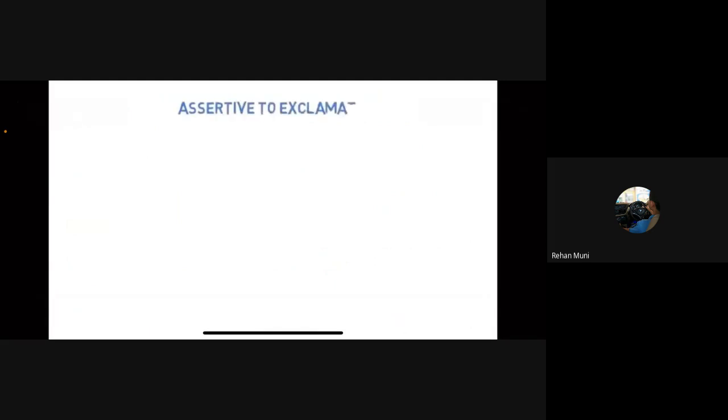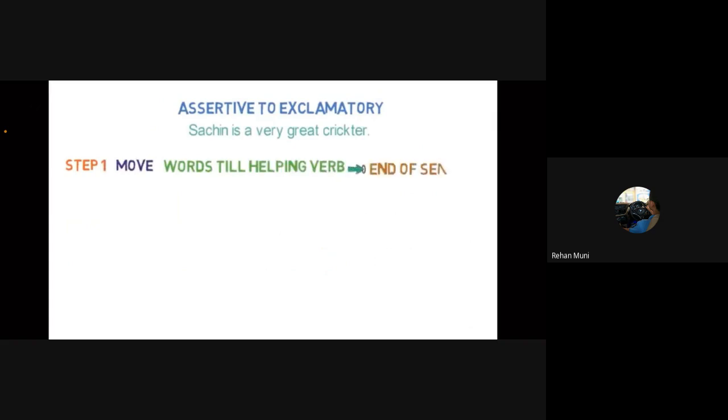Now, let me give you the example that we saw previously and how we converted it. Sachin is a very great player. Now, step number 1 is to move. We will move the words till the helping verb, which is "is" in this case. So, at the end of the sentence, the words will be "Sachin is." Second step is to remove.